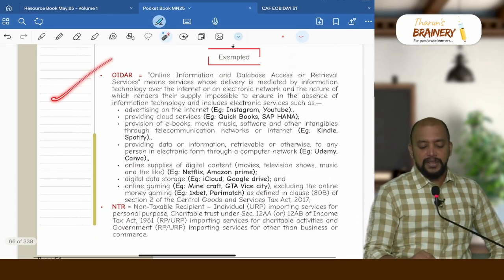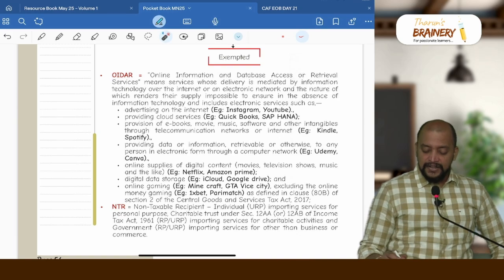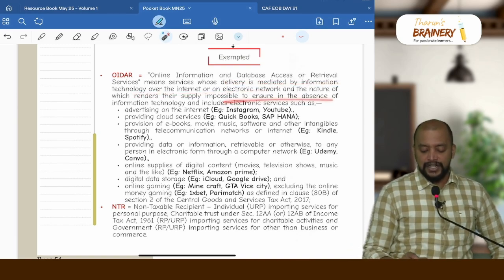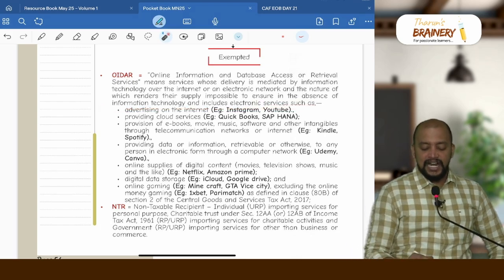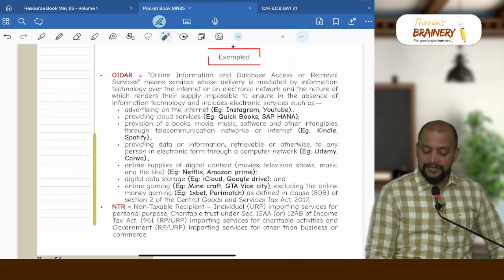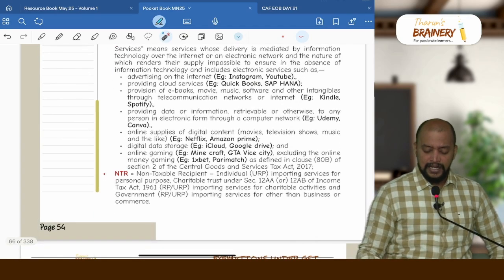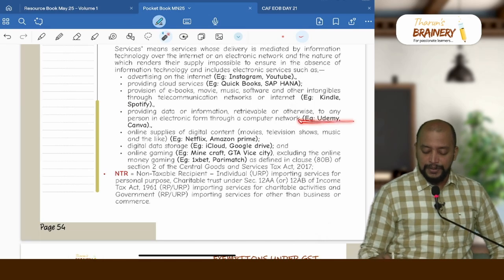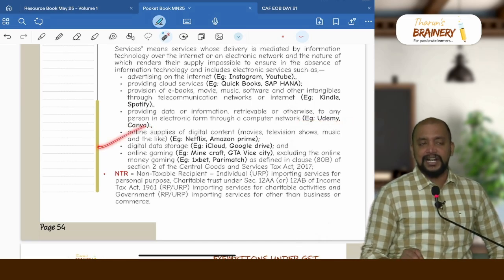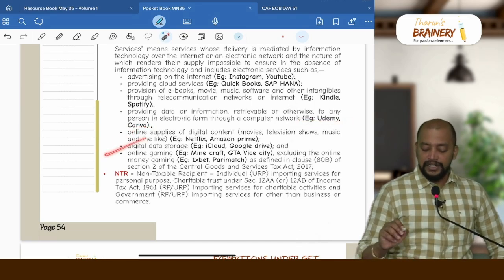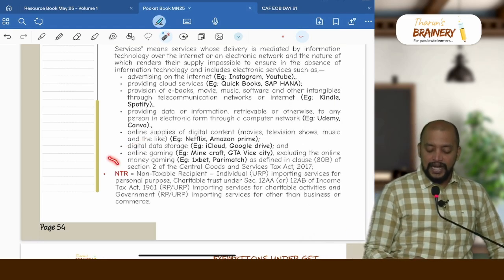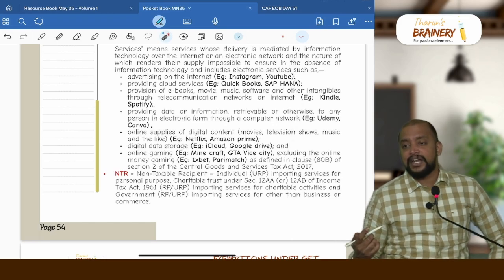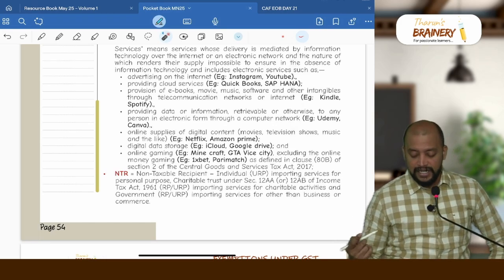Here we need to understand the meaning. OIDR service means any service which is mediated by information technology over internet, and it is impossible to ensure in the absence of information technology, like advertising on internet, providing cloud services, QuickBooks, SAP, then provision of e-books, Kindle, Spotify, providing data or information retrievable, Udemy, Canva, online supplies of digital content like Netflix, Amazon Prime, digital data storage, cloud storage, then online gaming. But online money gaming will not come under OIDR services, that will be coming under goods. Specified actionable claims are treated as goods.